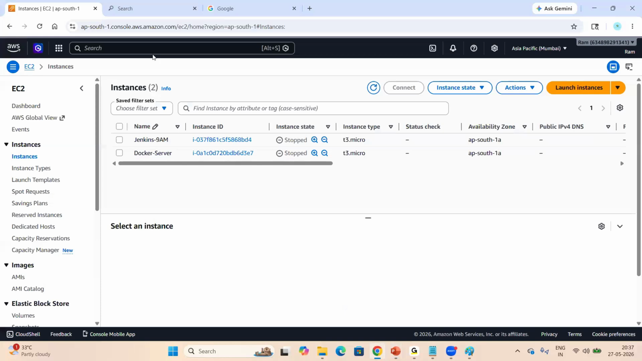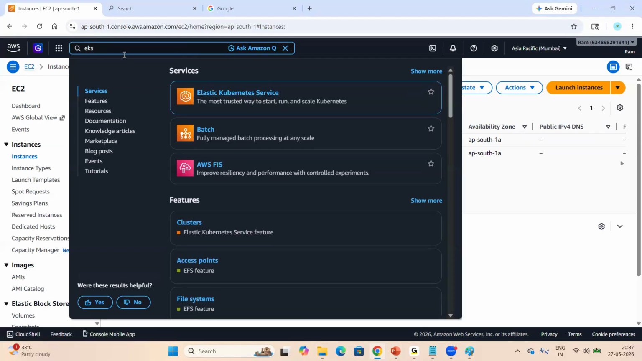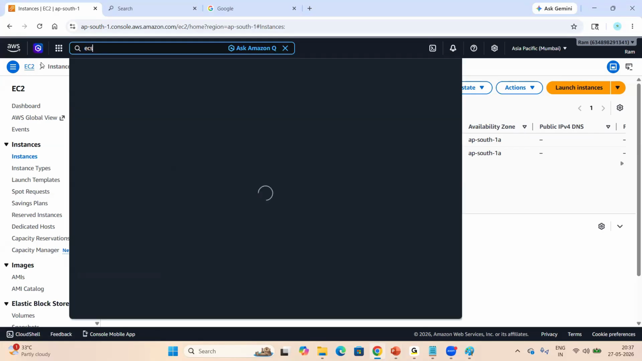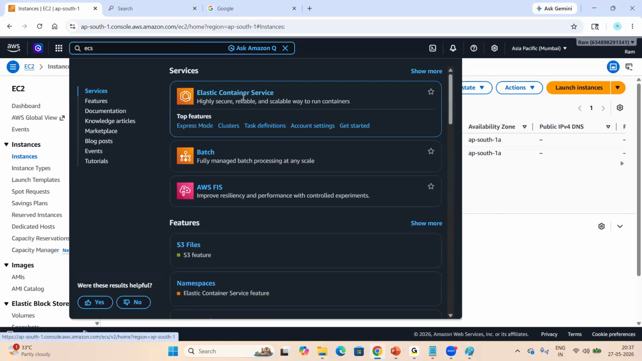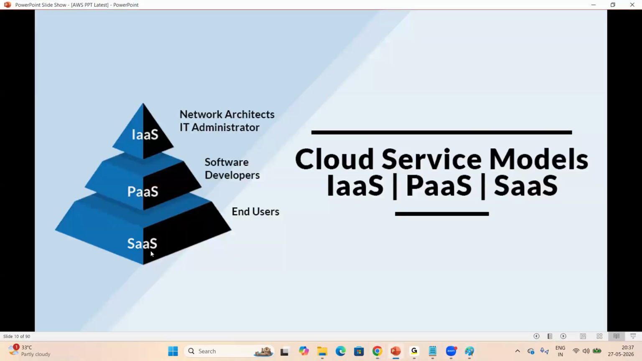For example, I want to use Kubernetes. Here you can search EKS. Look at here, Elastic Kubernetes Service is already available. Or ECS, for example. What is ECS? Elastic Container Service, right? Already available. PaaS we can use, or else we can use IaaS, either way. Next one, the third one, software as a service, which is mainly for reusability, like Google Drive, OneDrive, Amazon shopping site.